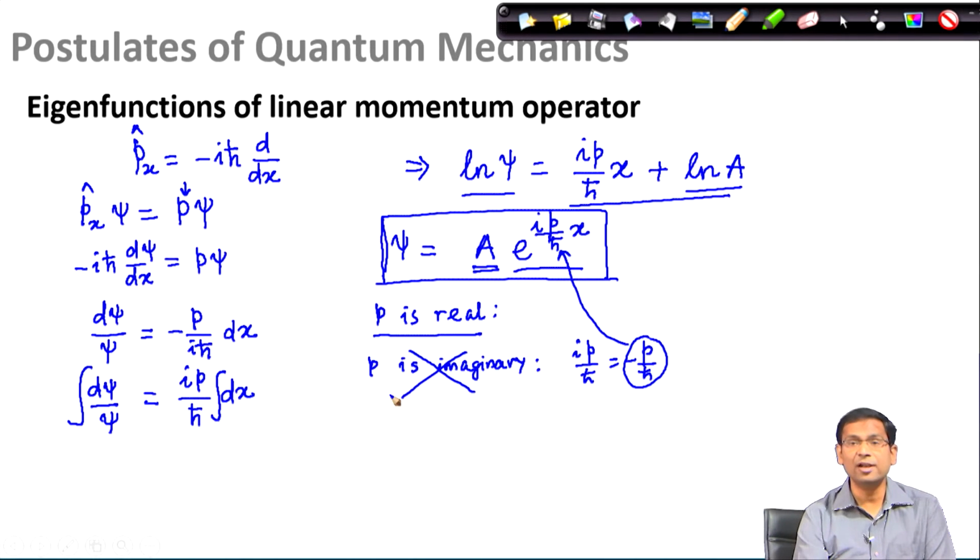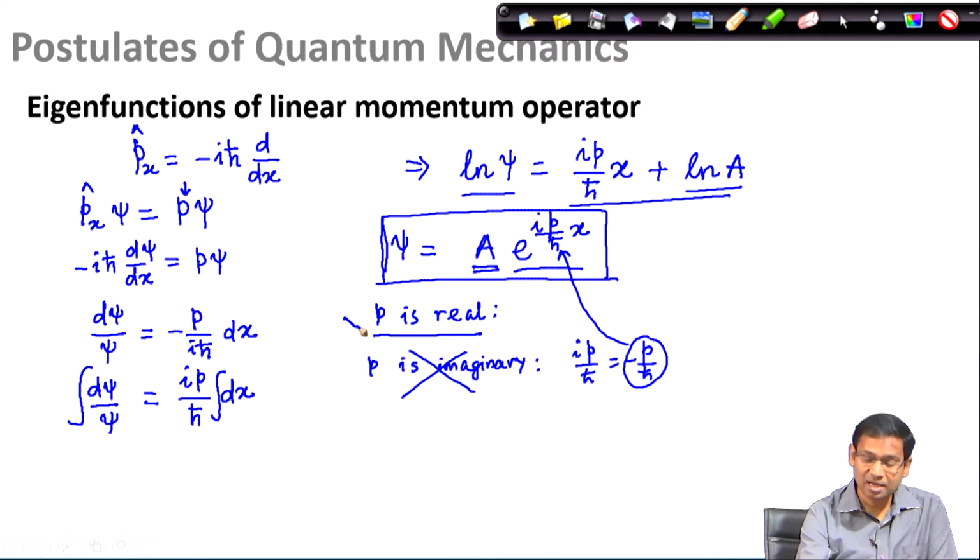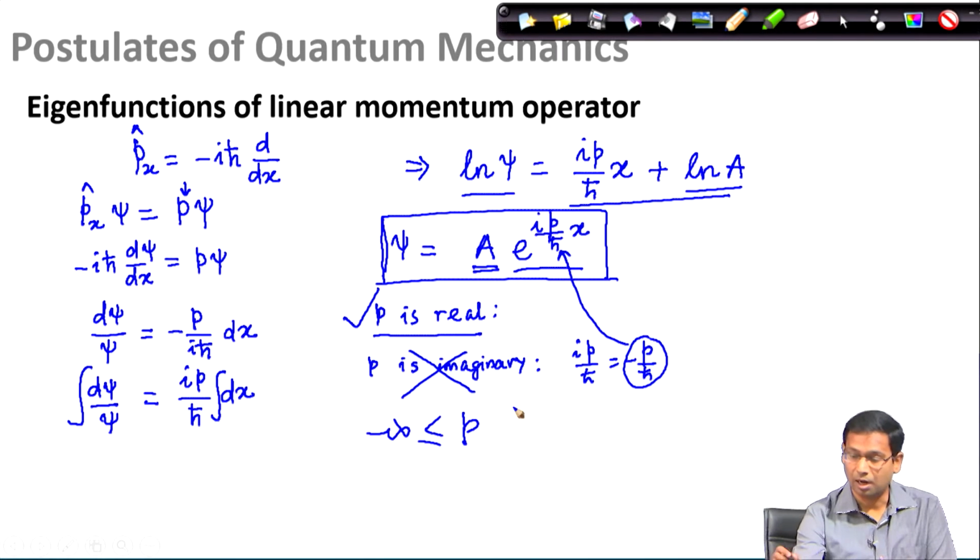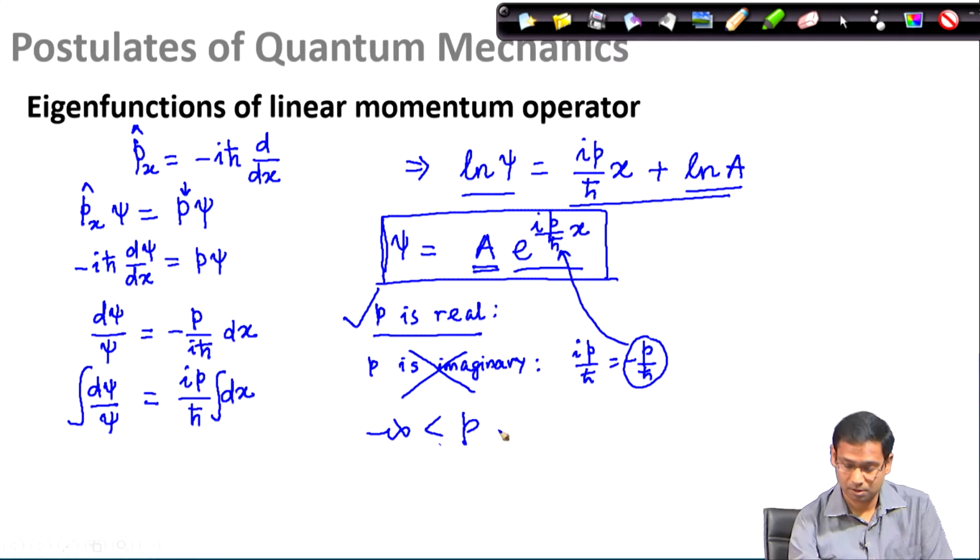So, the eigenvalues of the linear momentum operator can be any real value, where p is between minus infinity and plus infinity.